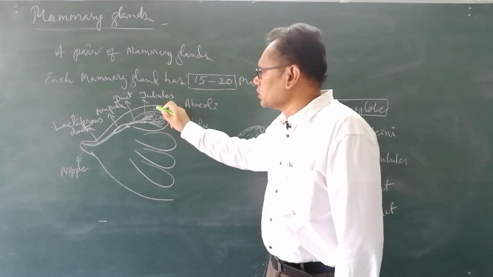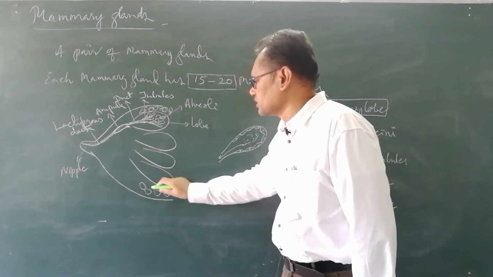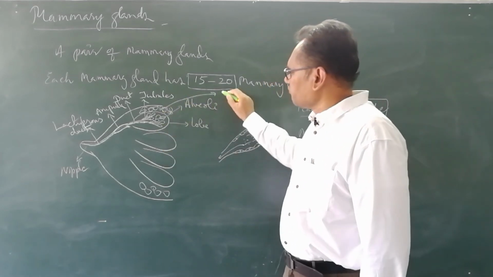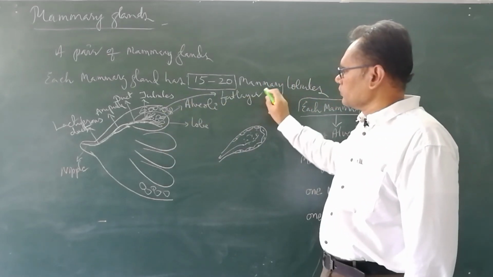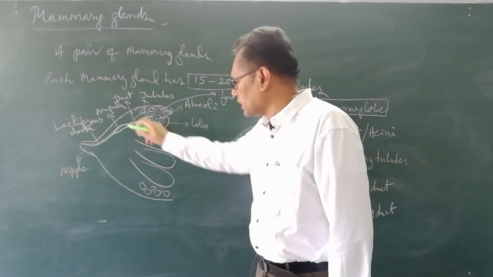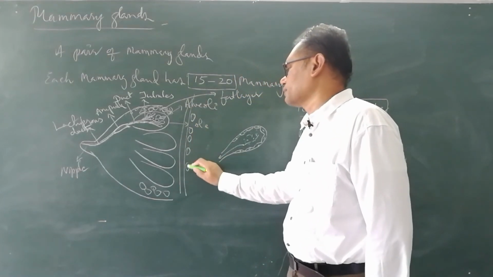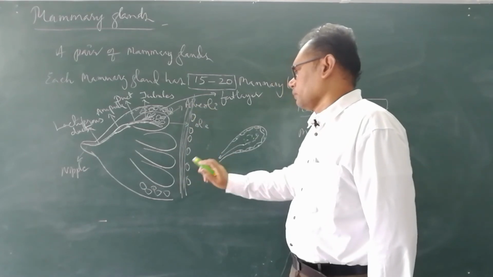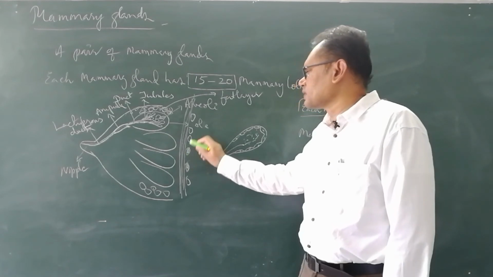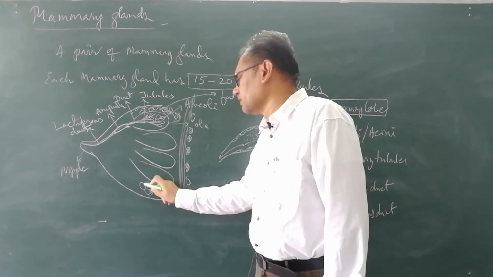Now above and below there are fatty cushion-like structures. Adipose tissue is present surrounding, whereas the alveoli is the glandular structure. It is surrounded by a fat layer or adipose layer. Here this is the pectoralis major muscle. Here there are ribs, cut ends of ribs. These are the bones of the rib. Here there is a tissue. What tissue is this? A fatty layer of tissue.